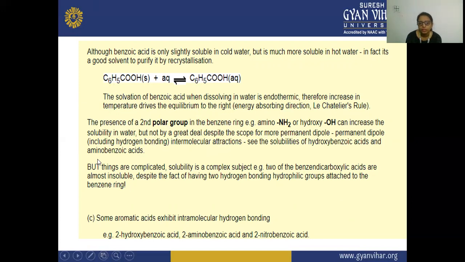But things are complicated. Solubility is a complex subject. For example, two of the benzene dicarboxylic acids are almost insoluble, despite having two hydrogen bonding hydrophilic groups attached to the benzene. Some aromatic acids exhibit intramolecular hydrogen bonding, for example 2-hydroxybenzoic acid, 2-aminobenzoic acid, and 2-nitrobenzoic acid.